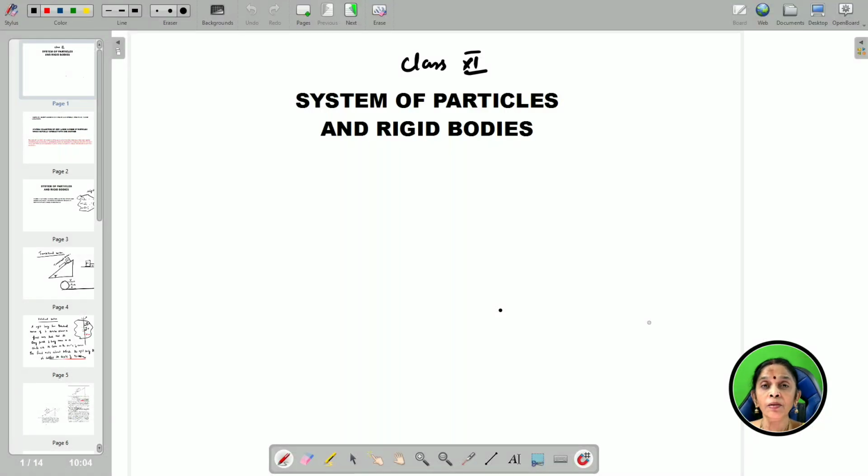Very good morning, children. Class 11 children, today let us see system of particles and rigid bodies. So in this lesson, what are we going to discuss about? What is the learning outcome of this lesson? Number one, you are going to learn about what you mean by rigid body and what is actually the system of particles. And secondly, we are going to learn about center of mass of the system.